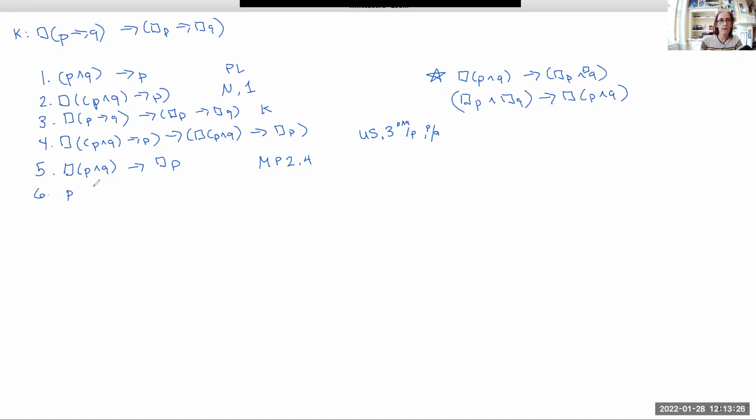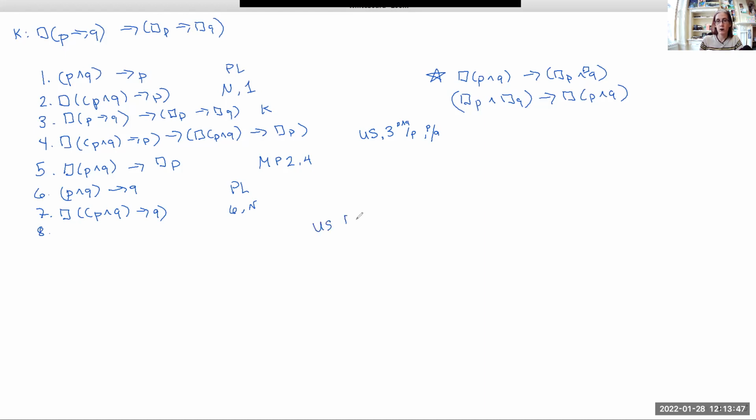So here I'm going to start from the tautology that if you have P and Q, then you also have Q. Stick a box on the front of it through necessitation. So this becomes necessary. Now, I don't have to write the K axiom down again because I already have it. I can go straight to a substitution instance of it.